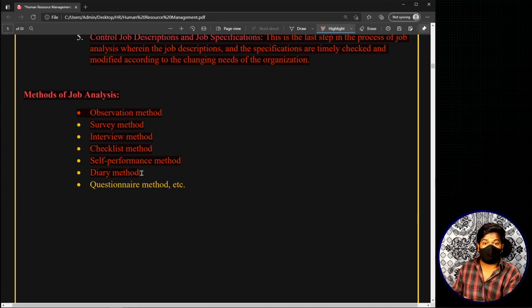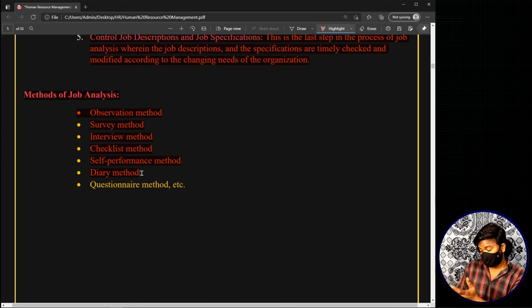So in that particular case, if you want to do job analysis for that job, you can ask for his diary, telling him, okay, give me your diary. And if you open the diary, certain jobs actually do this, it will be written as: I switched on the machine, I pulled the lever after 5 minutes, I switched on all the lights after 10 minutes, I refueled after 20 minutes. In this way, they will have all the things that they have done during their work on that particular day or during their work in general.